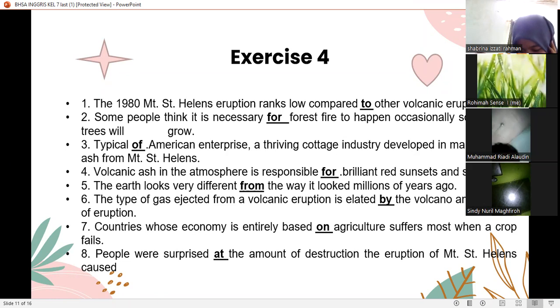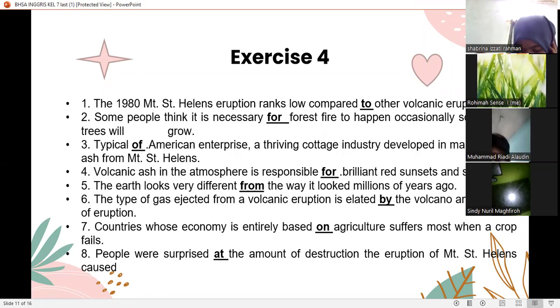Number 2, some people think it is necessary for a forest fire to happen occasionally so that new trees will grow.